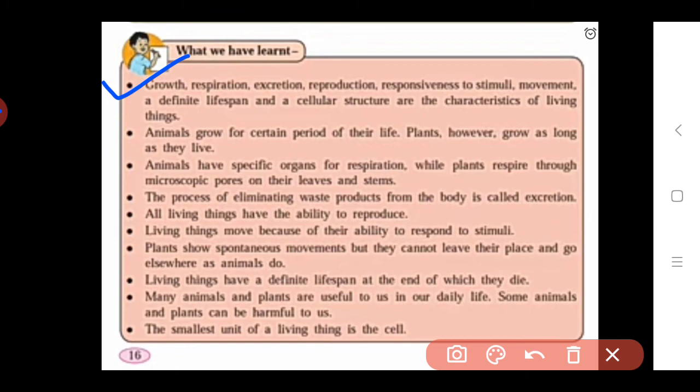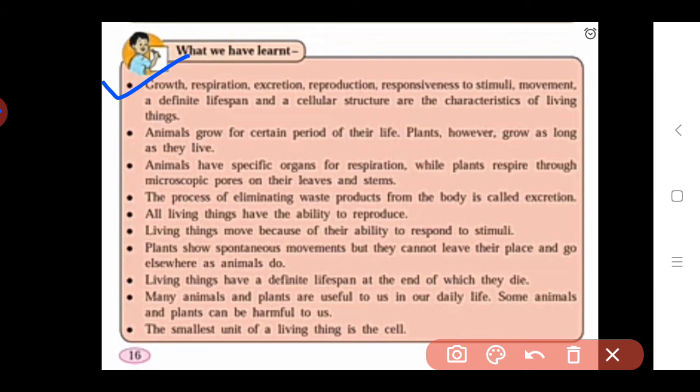We study all these characteristics one by one. These all are the characteristics of living things.